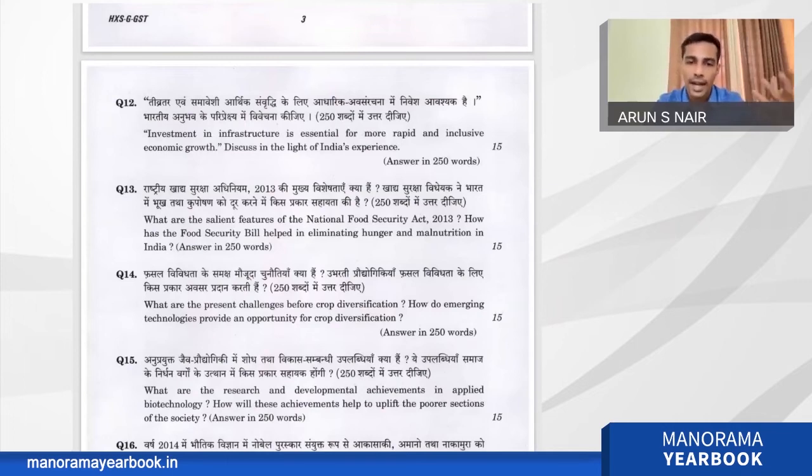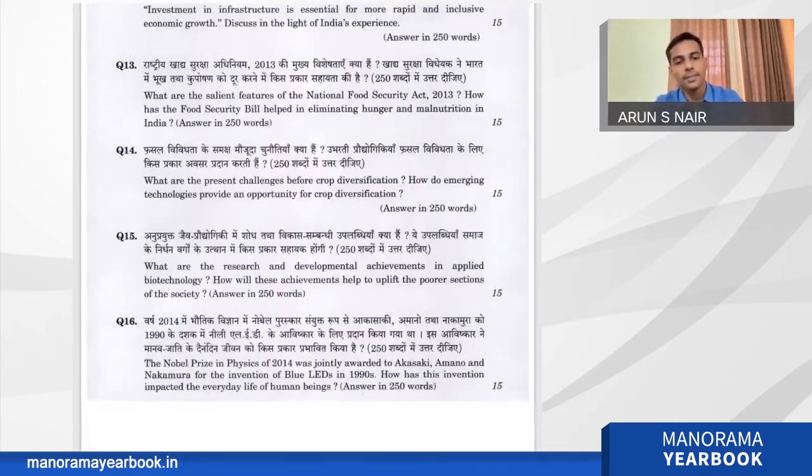Then, as we discussed in the previous question, technologies like micro irrigation will help in crop diversification. So you have to diversify the technologies, from space technology to biotechnology, and link them with crop diversification. For the second part of the question, you will get more marks when you bring in more sectors linked to crop diversification. So that's it. Now question number 15.